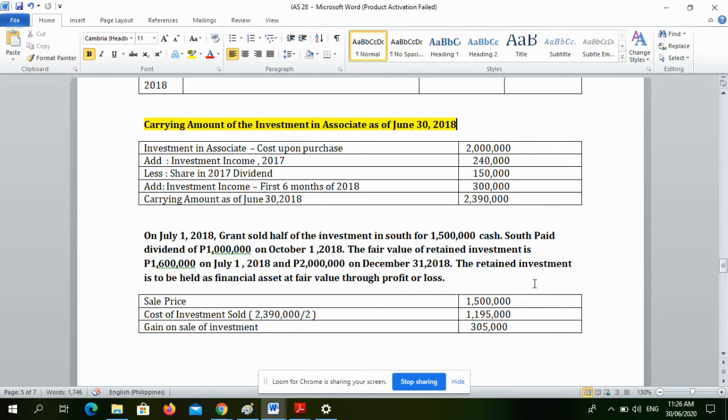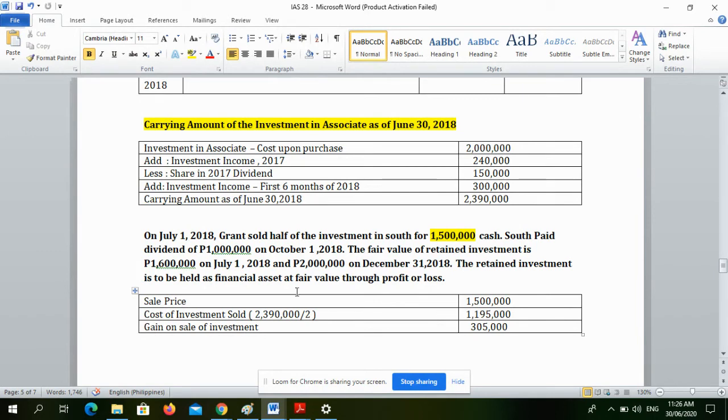So, first of all, we will recognize the gain on sale of investment. So, first, ang na-receive ni Grant sa sale is 1.5 million. Tapos, yung cost of the investment sold, so remember, half of the investment.